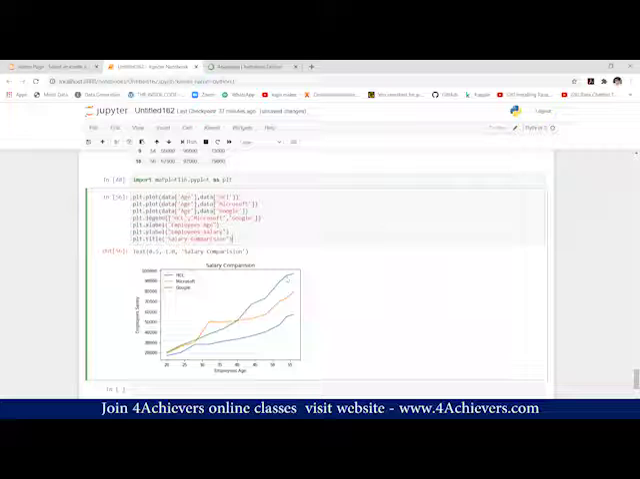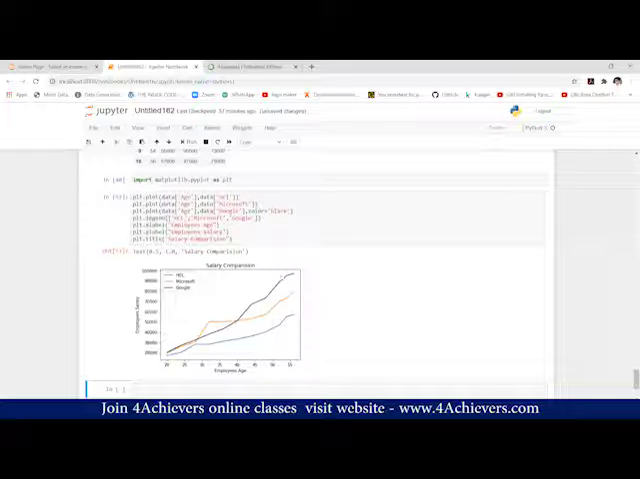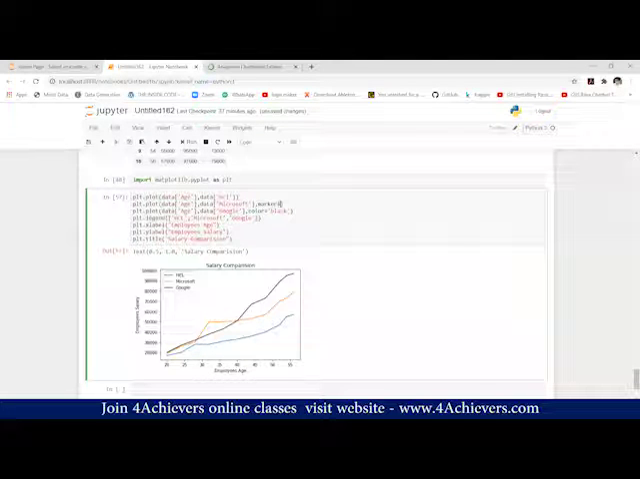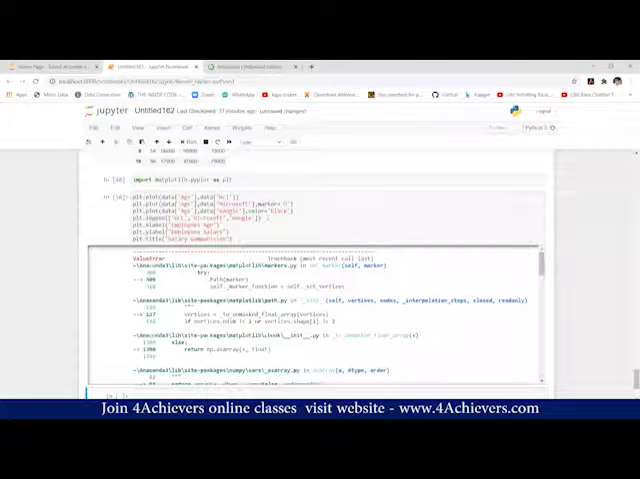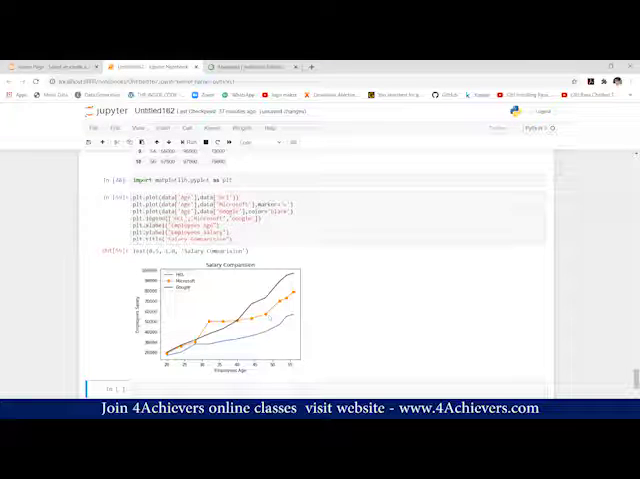Suppose I want to change the color of this green line. This is the salary of Google. Here it is Google. I want to change the color, so I'll write color equals, let's say, black. You can see now it is black. Suppose I want to put markers on the lines. Let's say on the Microsoft salary, I want to put a marker. What is a marker? I'll tell you after this. Marker, okay, small o. You can see this is the marker.